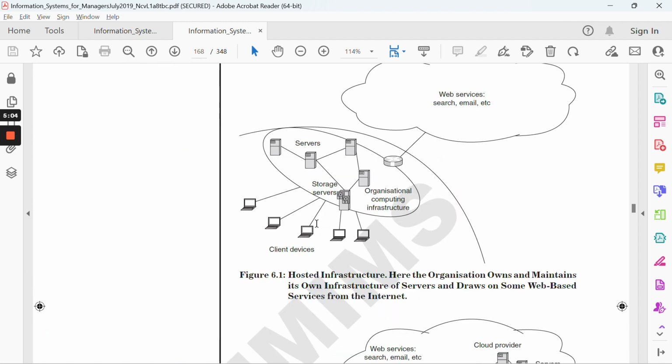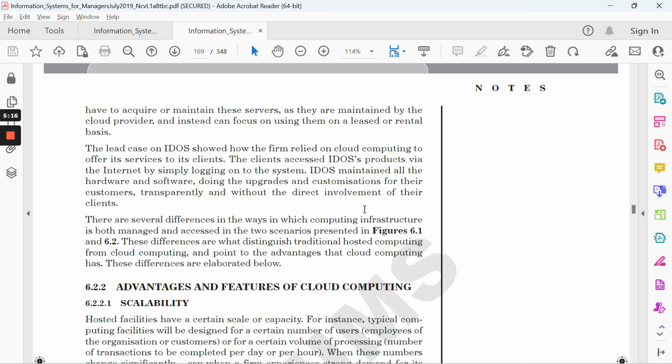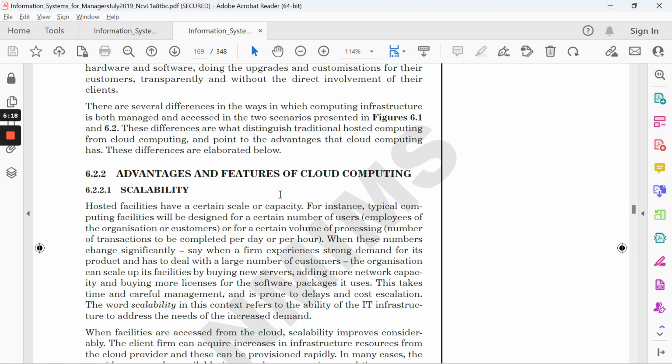You can just copy paste this infrastructure snapshot. You can take the snip and just attach it, but do mention the source, like it is being referred from the ISM book, figure 6.1, right? So you can just refer to this. That's the one thing. After that, it comes to page number 165, where you just specify the different advantages and features of cloud computing.